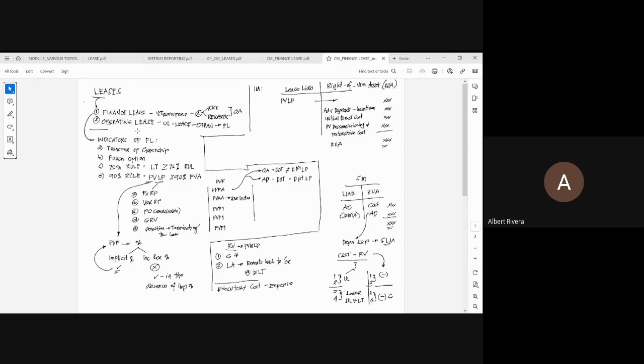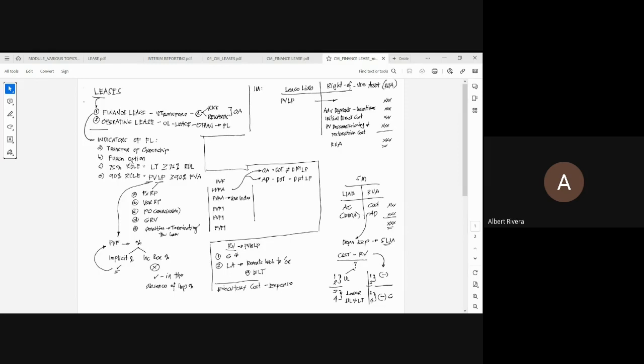May mga indicators ng finance lease. The indicators of finance lease, there are 4 major indicators. 4 in the sense na ito ang ginagamit for problem-solving purposes. Napakadami po kasi ng mga indicators ng finance lease, pero these are the 4 major indicators. 1, merong transfer of ownership. Pangalawa, may purchase option. Purchase option that is exercisable, in the sense na i-exercise yan ni lessee at the end of the lease term.